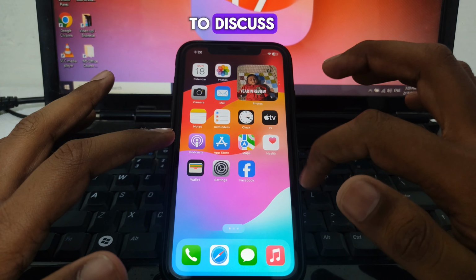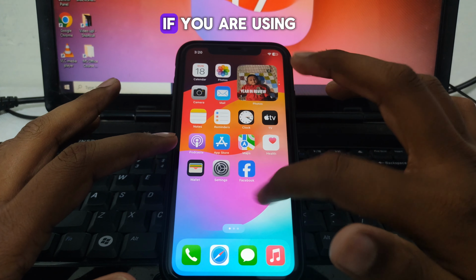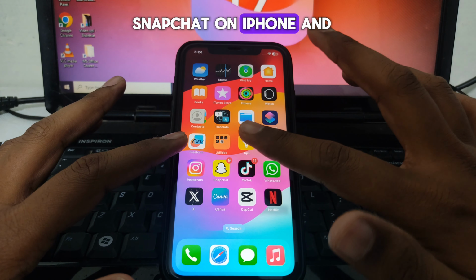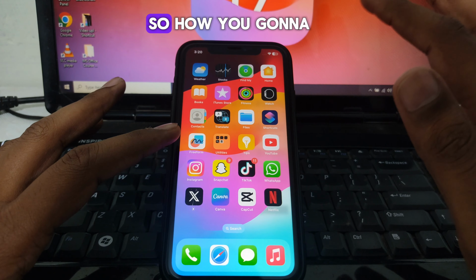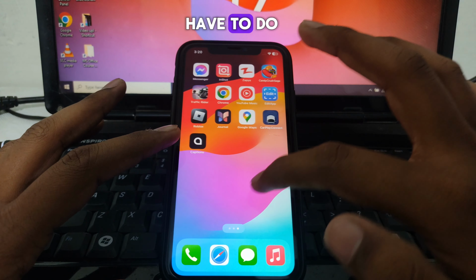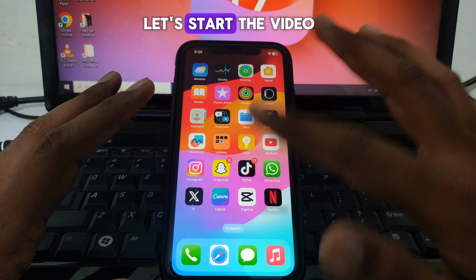Today we are going to discuss how to fix Snapchat sound problem. For example, if you are using Snapchat on iPhone and you are having sound problem on Snapchat iPhone, so how are you going to fix that? For this, you have to simply watch this video completely. So without wasting any time, let's start the video.